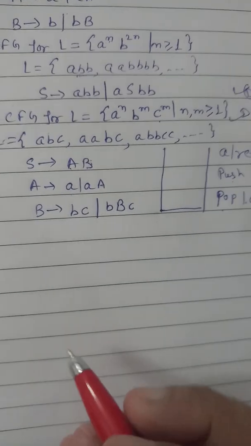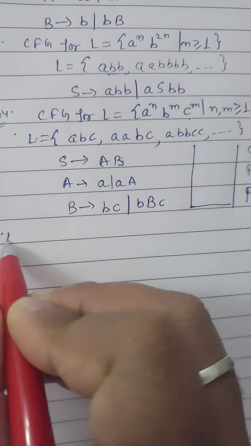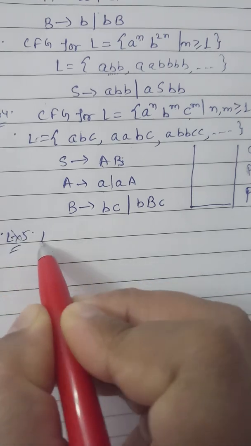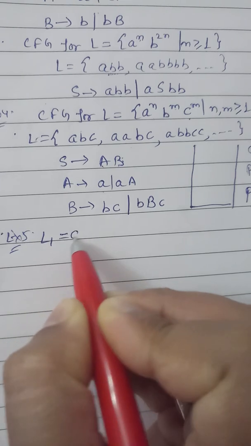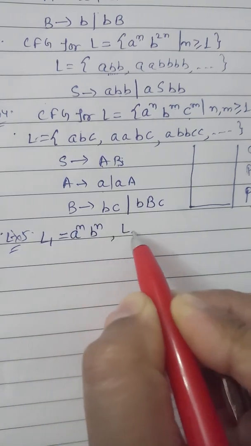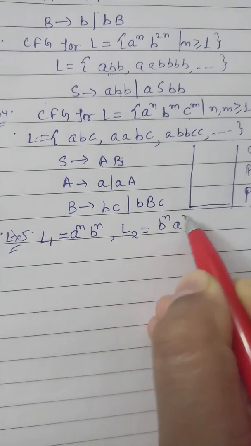Now taking the next example, suppose we have the languages L1 = a^n b^n, and L2 = b^n a^n.